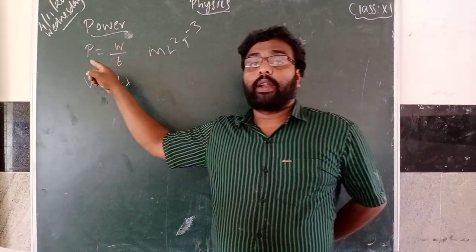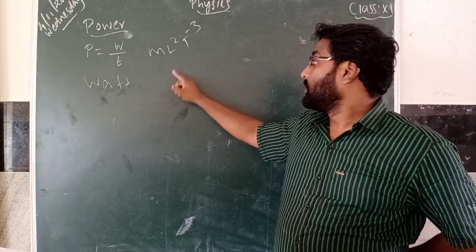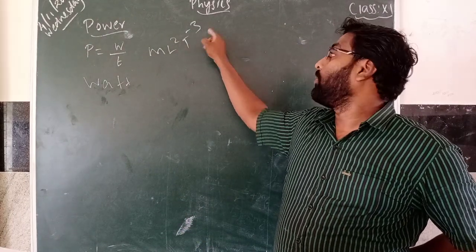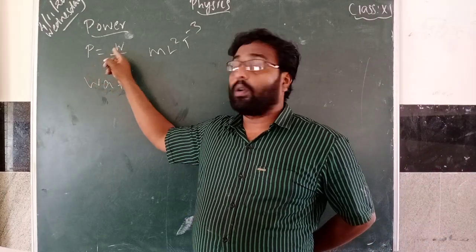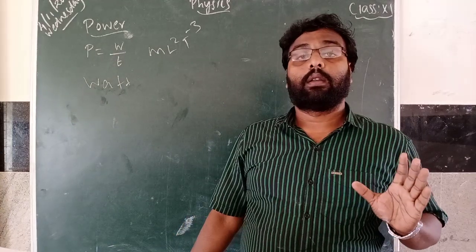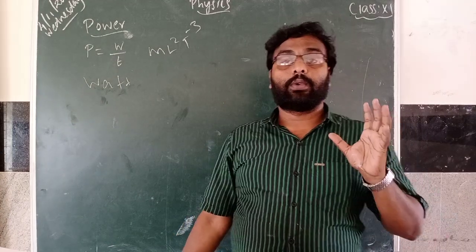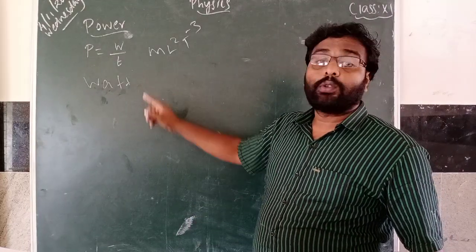Based on work done by time taken, we found this in the dimensional analysis topic. So M L square T power minus 3 is the dimensional formula for power. And the power formula is work done by time taken. Power definition is: power is the rate of work done or energy delivered. And its unit is watt.